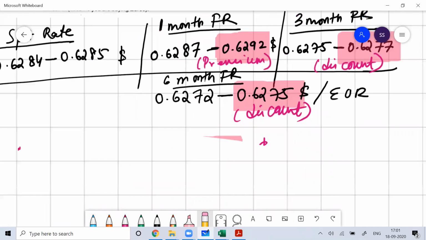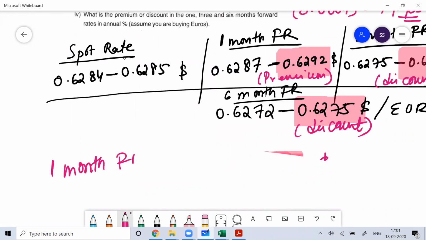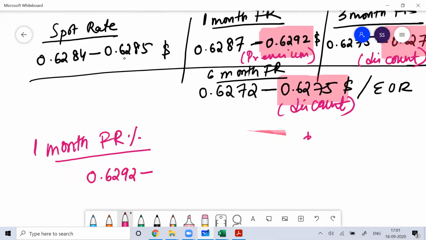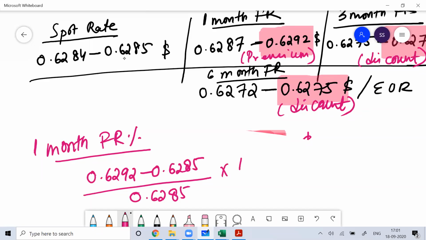So for the 1 month forward premium percentage, what is the formula? Premium is 0.6292 minus 0.6285, so forward rate minus spot rate, divided by forward rate, into 12 divided by 1, into 100, since this is a 1 month contract. Do this calculation. Okay, now do it for 3 months.